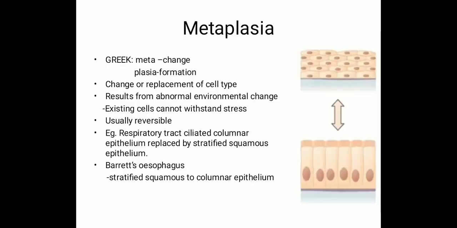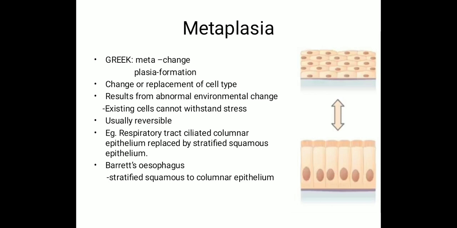Next is metaplasia. Meta means change and plasia means formation. Change or replacement of cell type is called metaplasia. It results from abnormal environmental changes. The existing cell cannot withstand stress, that's why the changes occur. It is usually reversible, meaning it becomes normal after some time.